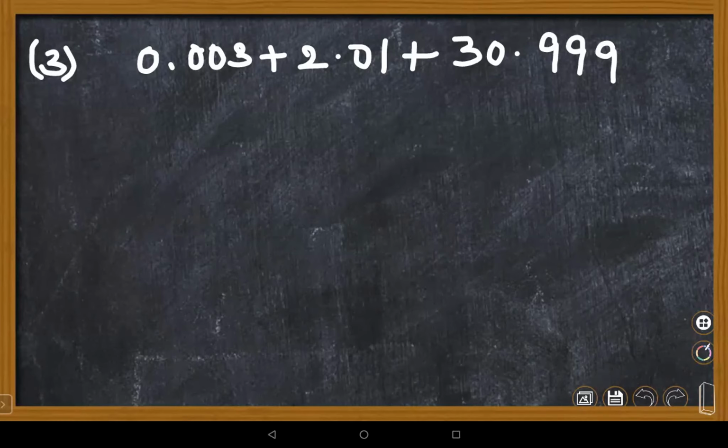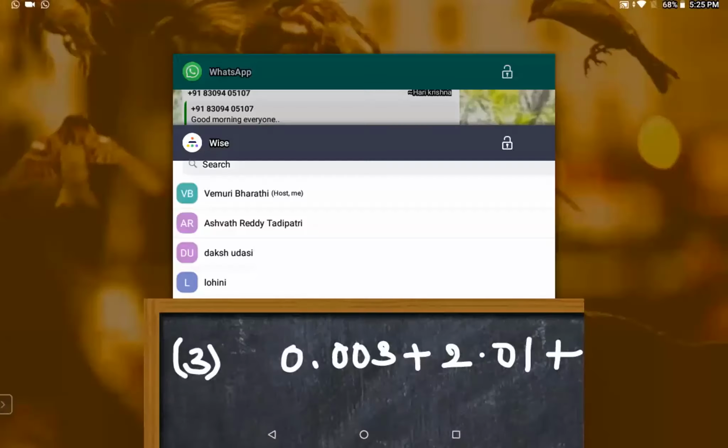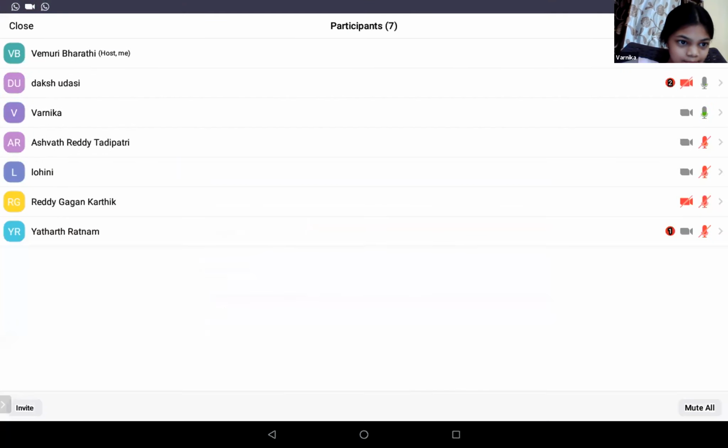One minute, ma'am, please. I have given. Oh, very good, very good, very good. Let me check. Ma'am, can I see the answer? Yes, I can see. Daksh, you are correct. And Yadharth, you are too correct.